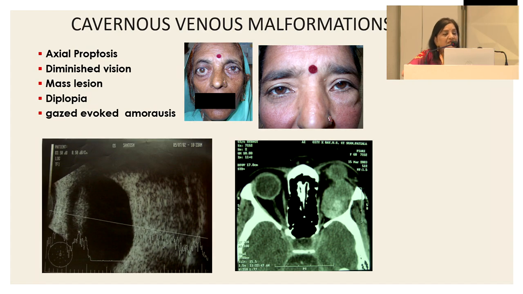So cavernous venous malformations occur in the retrobulbar space, or very rarely in the paraxial space, as a paraxial proptosis. So you can have diminished vision and a mass lesion. They are easy to diagnose and they are easy to remove. You can do a cryo extraction, like this big tumor seen over here. It has a minimal flush after enhancement, and this was easily removed by cryo extraction.